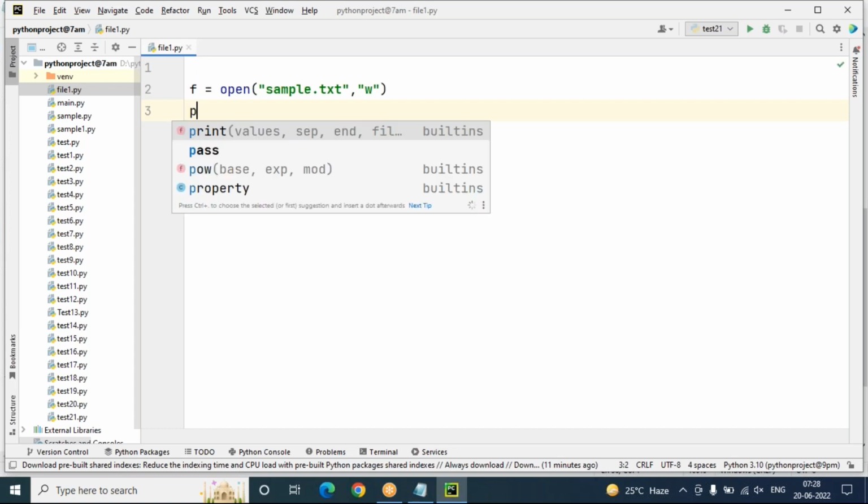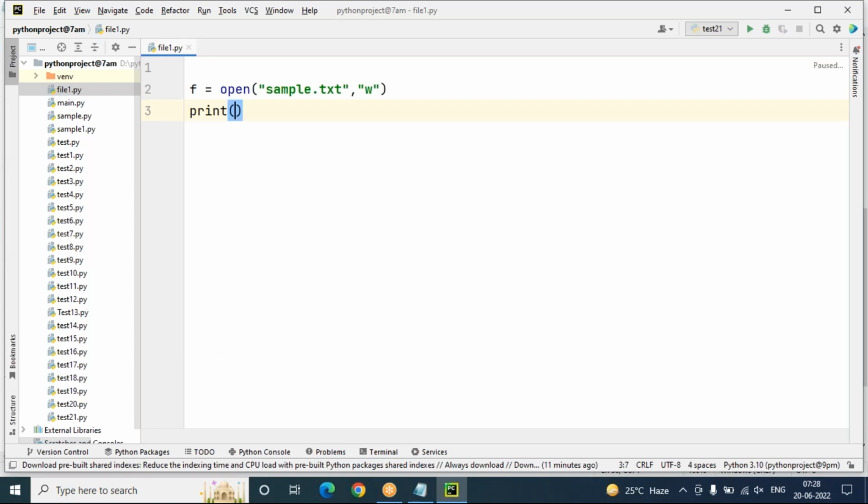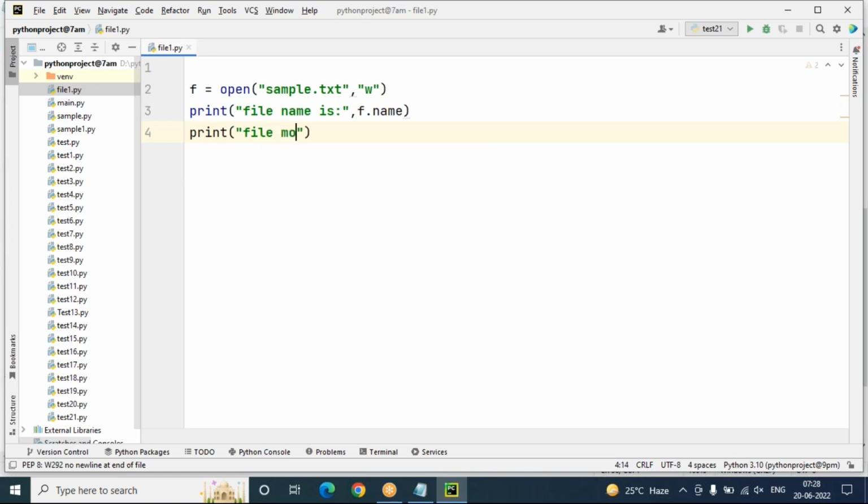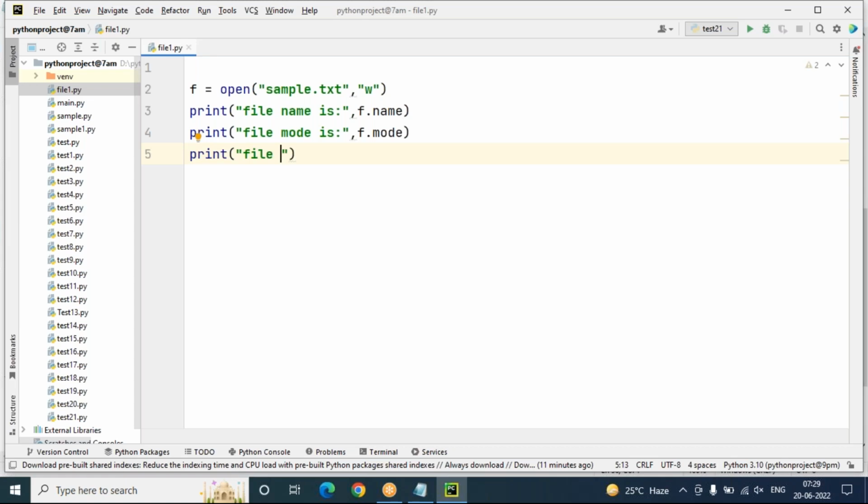Now I want to check first. Print file name is f dot name, f is a file object and name is a property. Print file mode is f dot mode.